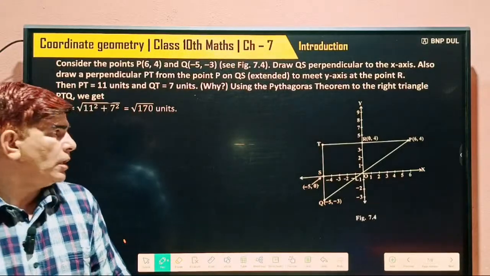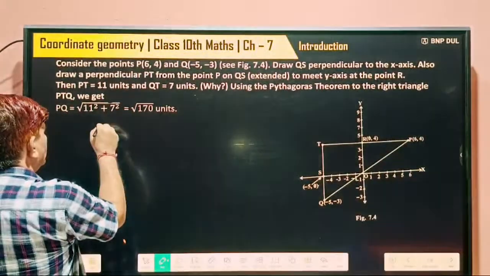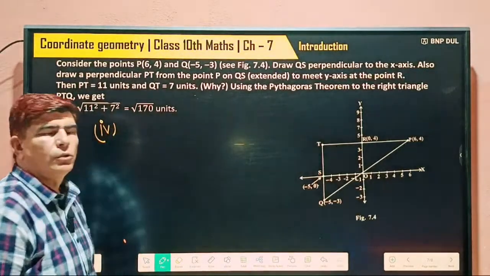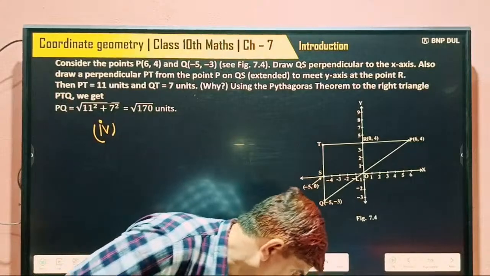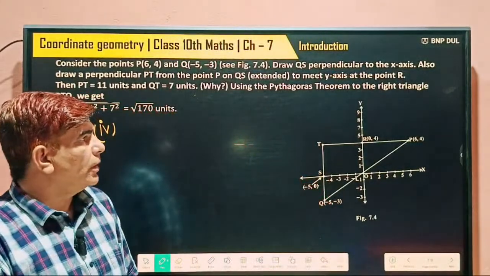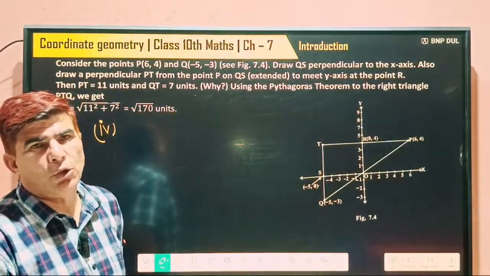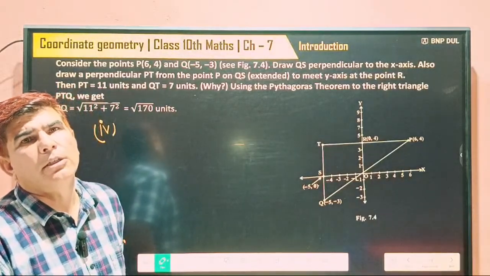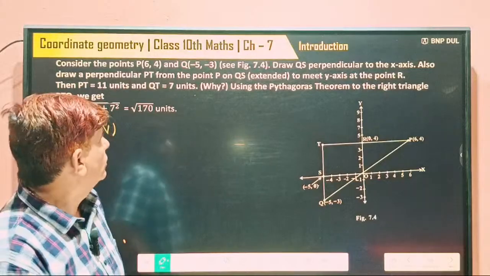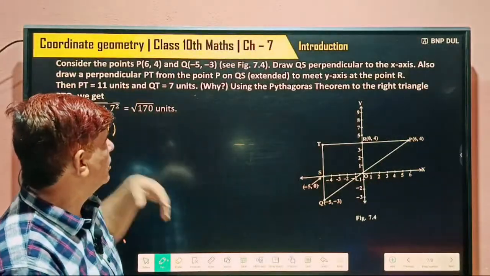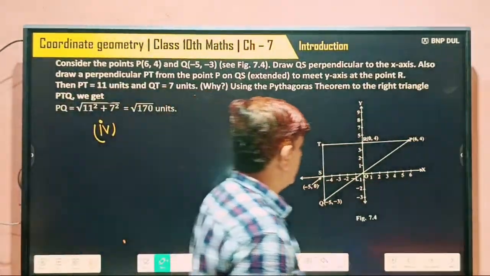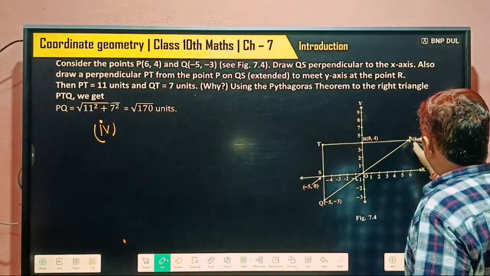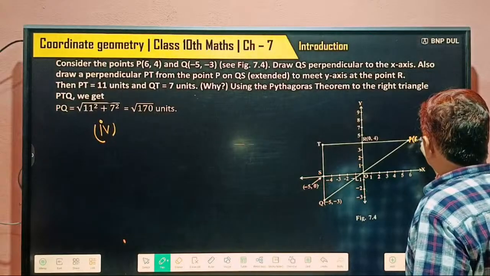Understood? Now the fourth point is this. If both the points are not lying on any axis and not lying in the same quadrant also. So look one time, consider the point P. We have this point P whose coordinates are 6 and 4.